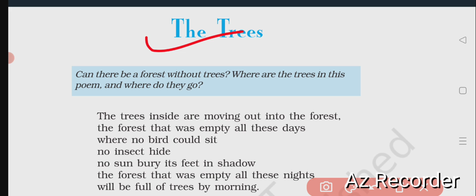The trees from our house move towards the outside world. I mean, they are living there and will create the same outside forest. They don't want to live inside the house. They want to live in the forest. It means they will remain there, being the natural forest outside. Let us study the text. You can better understand what the imagination of the poet is, what the poet says here.